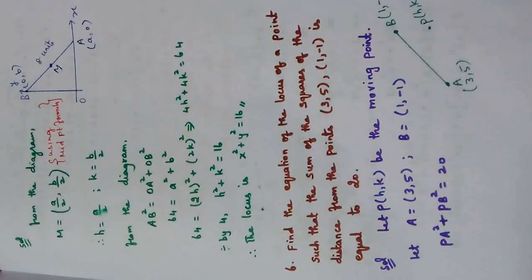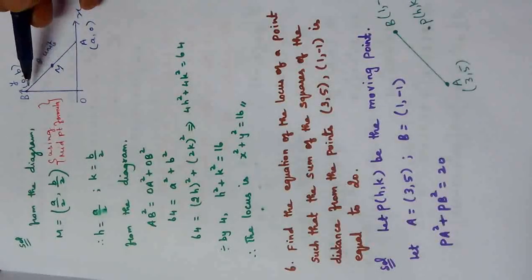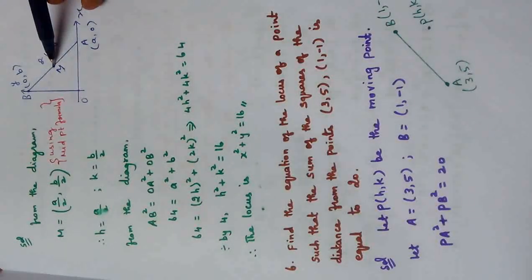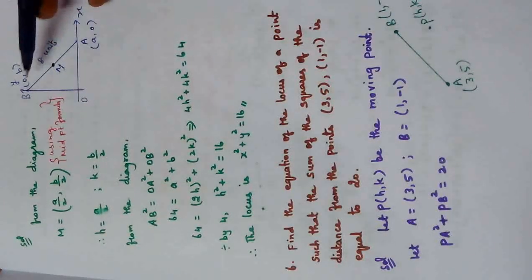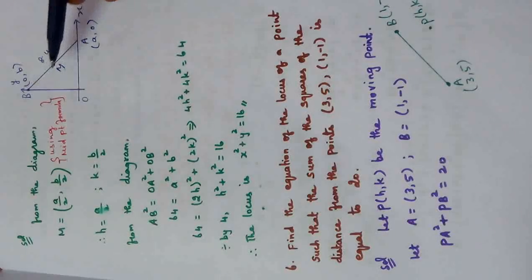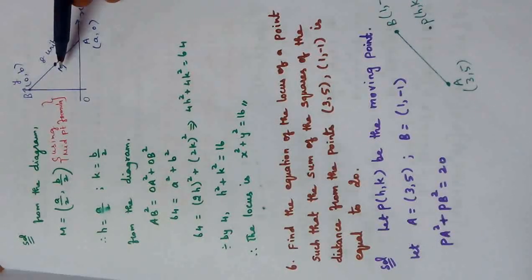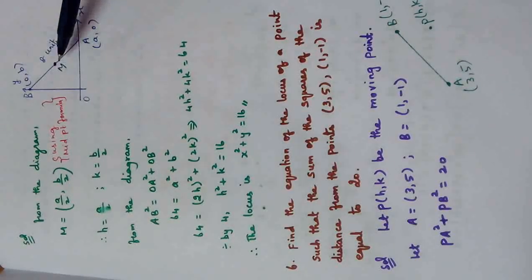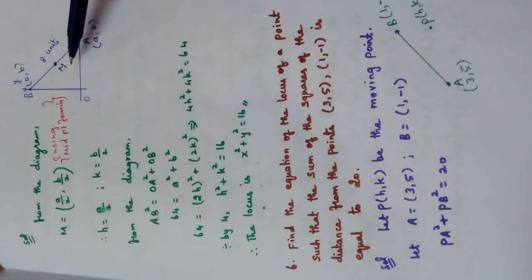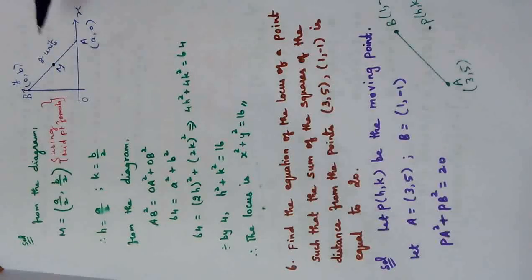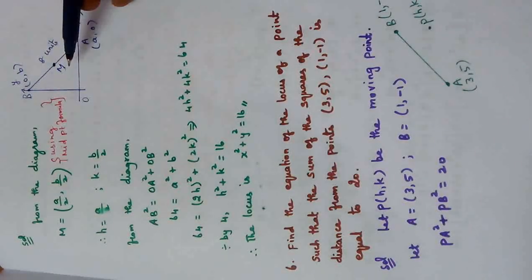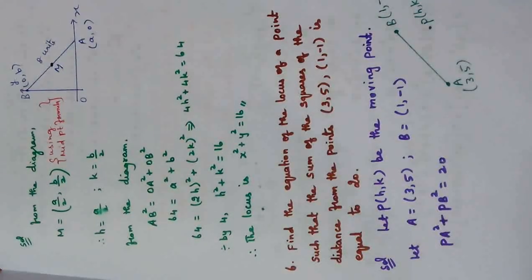What is the midpoint? The center point of A and B is called the midpoint of the rod. Definitely the midpoint will move, because the rod slides. When it slides here, the midpoint may be at some other position. As it keeps on sliding, this midpoint will go to various positions. They are asking us to find the locus of that midpoint. When we connect all those points, we will get a path. What is the equation of the path? That is the question.